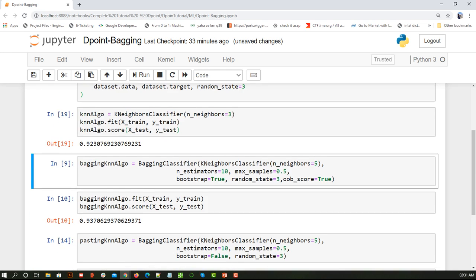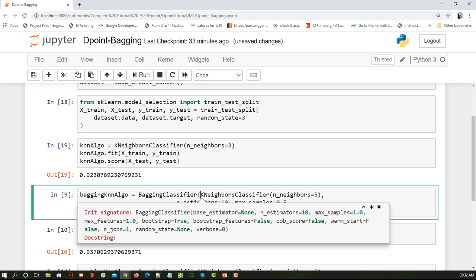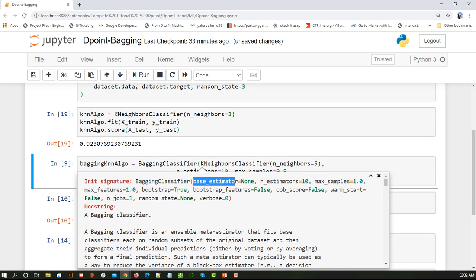Now what I am going to do is, for the bagging classifier I am going to create an instance of the bagging classifier. If you can see here, if I click on shift tab, the first thing is base estimator. That means I need to mention what type of classifier I want to use. So here I am mentioning KNeighborsClassifier, that is KNN classifier with k value as 5, or I can say k value is nothing but n neighbors, so that is fine.